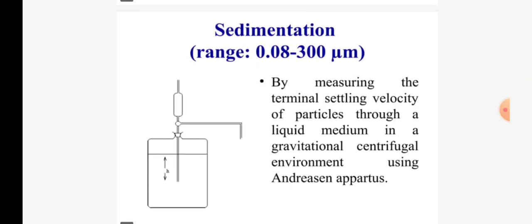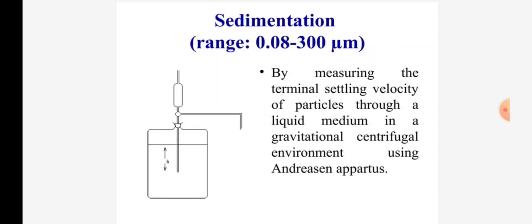Sedimentation range is 0.02 to 300 micrometer, measured by determining the terminal settling velocity of particles through a liquid medium in a gravitational or centrifugal environment using the Andreasen apparatus.